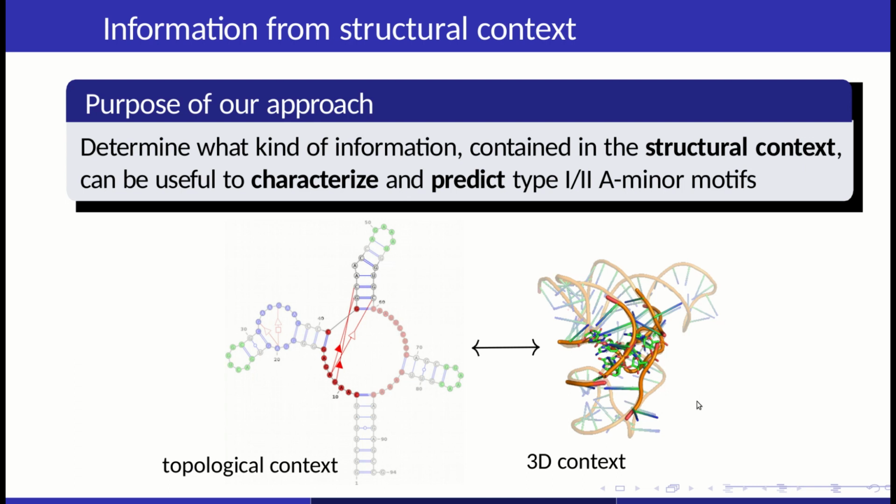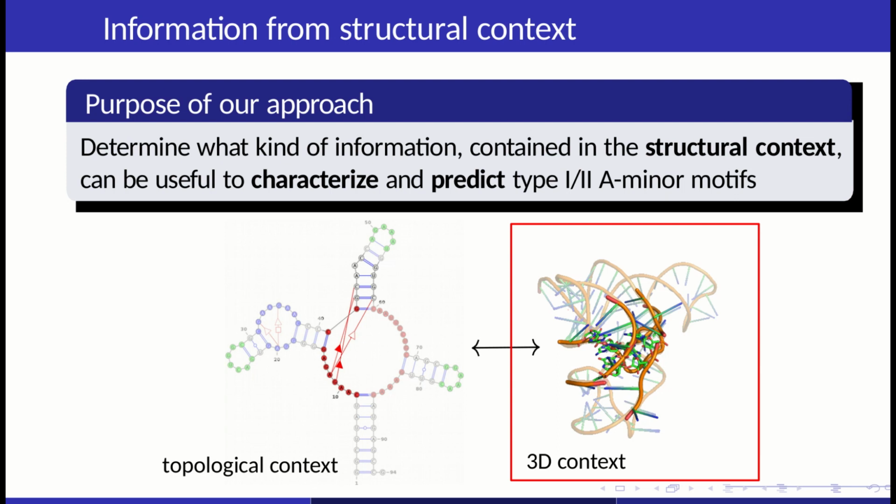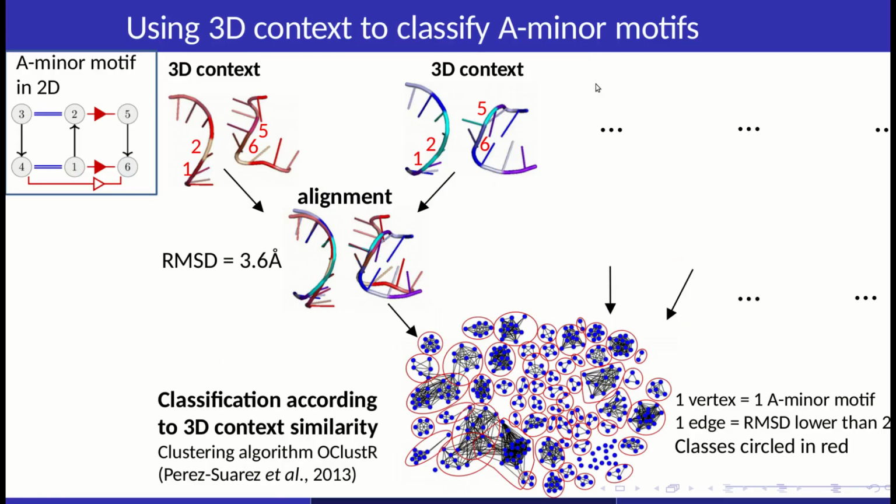First of all, we will rapidly see how to use 3D context to classify A-minor motifs. We define the 3D context of an A-minor motif as the 3D substructure, so the coordinates of all atoms, containing the motif and 3 nucleotides in an orbit around the motif on the sequence. Here we have two examples of 3D context. We then compare two 3D contexts by aligning them nucleotide by nucleotide and calculating the RMSD of the alignment to obtain a measure of similarity between the two structures.